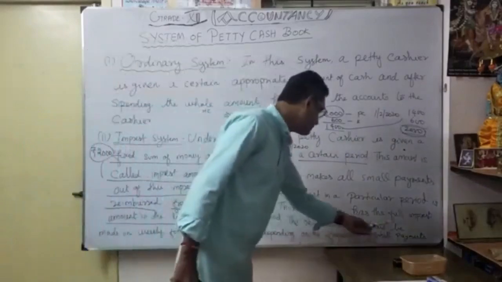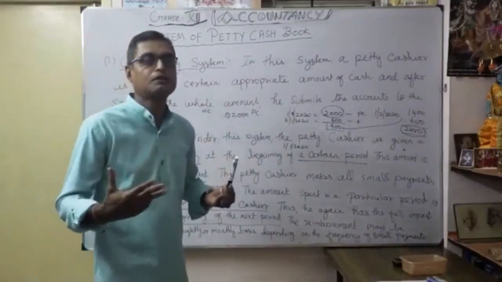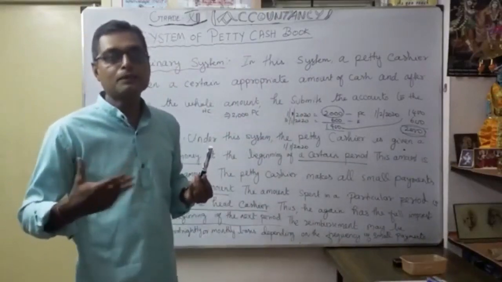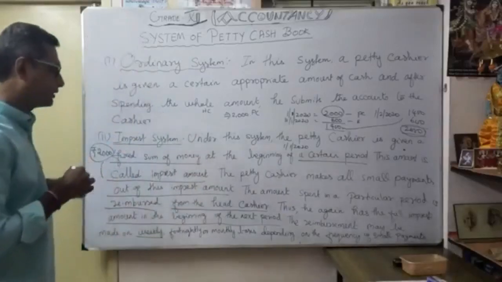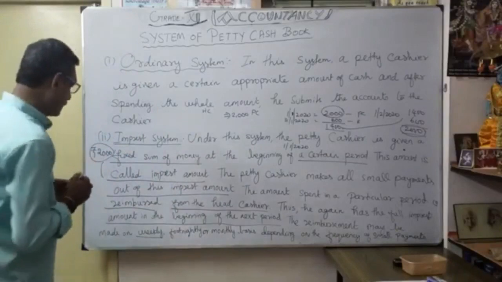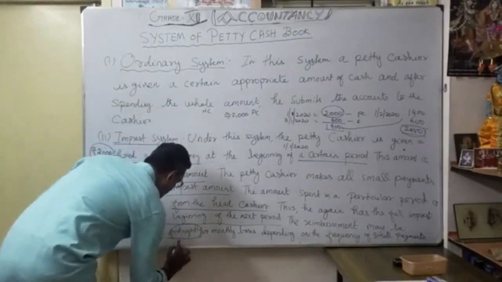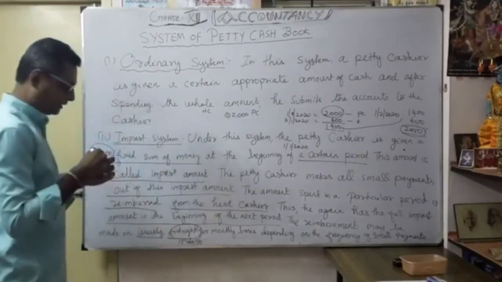The reimbursement depends upon the amount incurred, or whenever the periodical payment is made. It may be weekly, fortnightly or monthly. What is the meaning of fortnightly? Nothing but 15 days. Fortnightly means every 15 days.